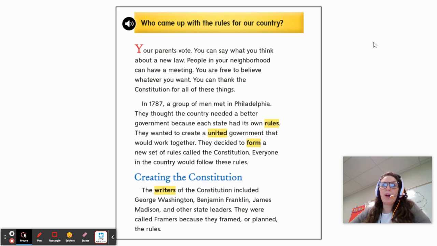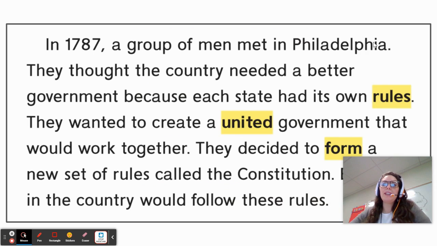This is page 1. The question at the beginning of the story asks, who came up with the rules for our country? I'm going to zoom in on the center of this page and reread this paragraph. I would like you to follow along as I read aloud and be ready to think about cause and effect.